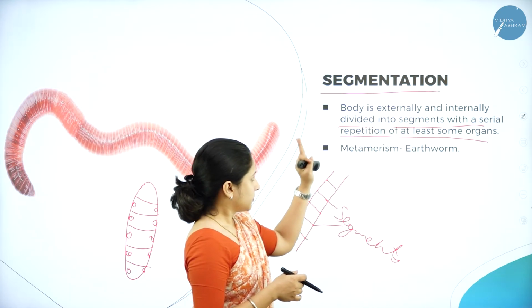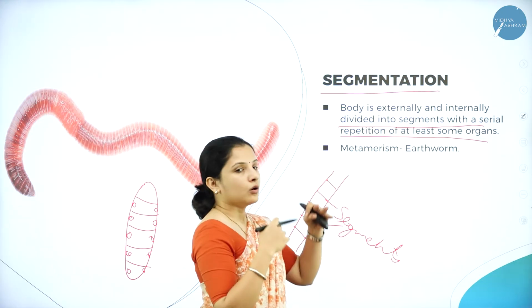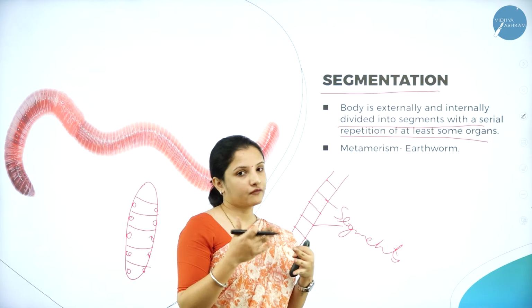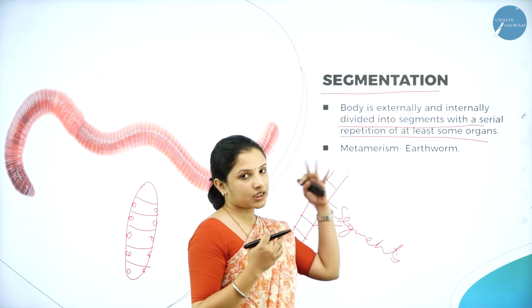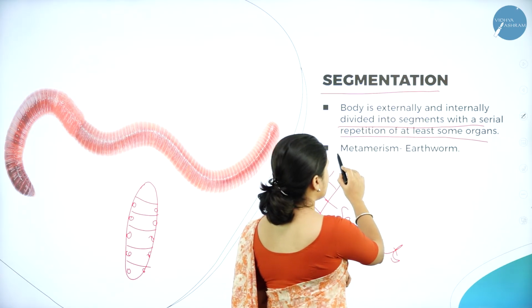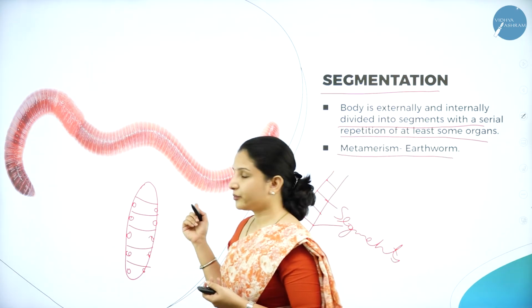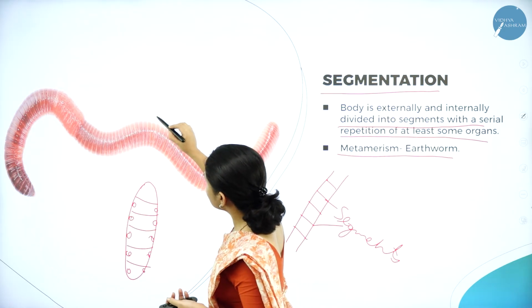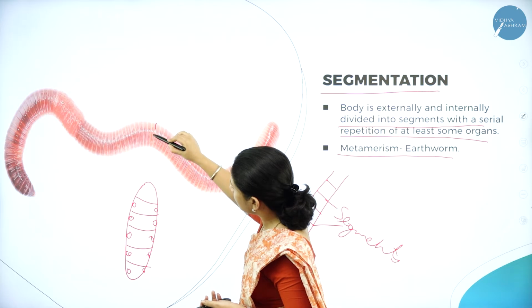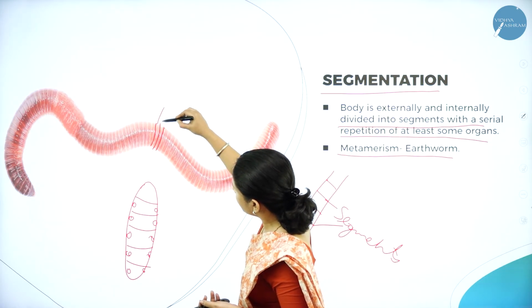So the body is externally and internally divided into segments, and in the segments there is repetition of the organs. Some animals have segmentation like this. The best example where we can see metamerism, or segmentation, is the earthworm. That process is called metamerism. In the earthworm, you can see segments are present like this. These are nothing but the segments.